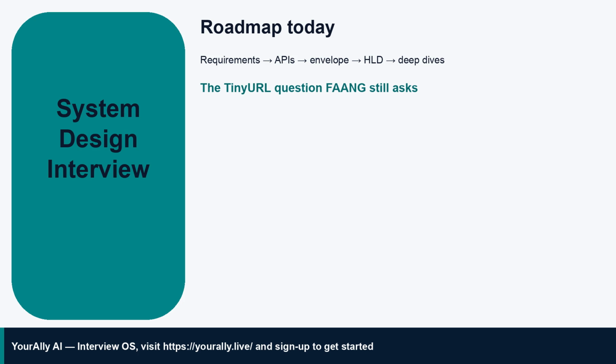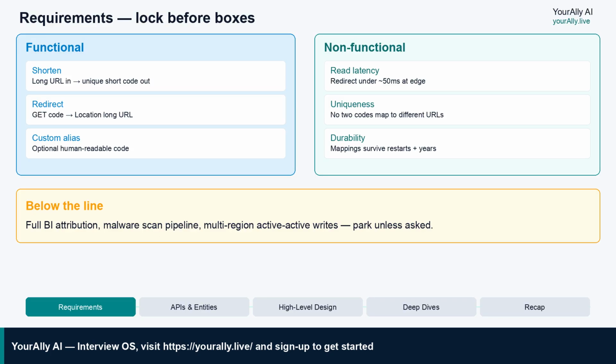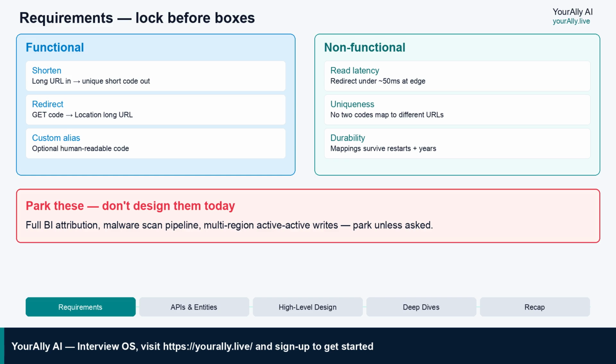Alright, let's lock requirements. Requirements first, lock them before you draw boxes. Functional: shorten a long URL into a unique shortcode. Redirect on GET, optional custom alias for humans. Analytics, fine to name, but keep it off the critical path today. Non-functional: redirect latency should feel edge fast. Think tens of milliseconds, not a cross-region database hop. Uniqueness is sacred. Two codes must never map to different destinations by accident. Durability across years, these links outlive your deploy cycle.